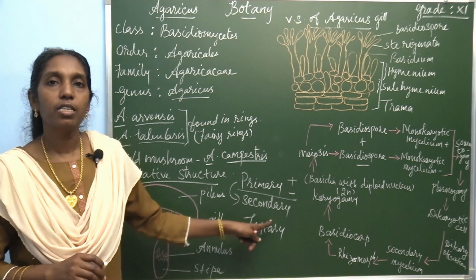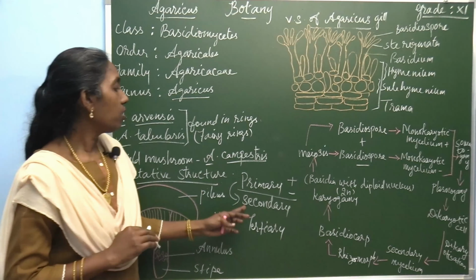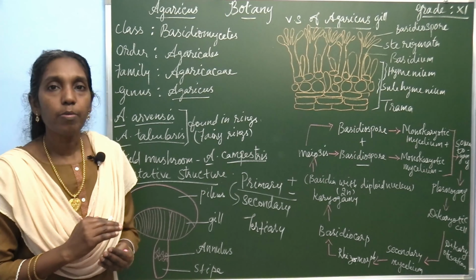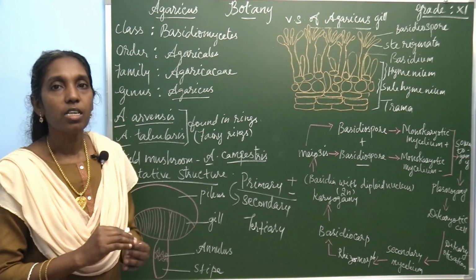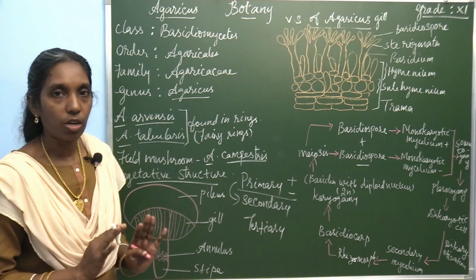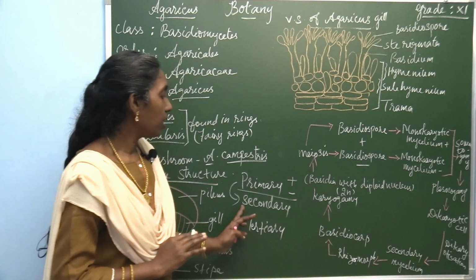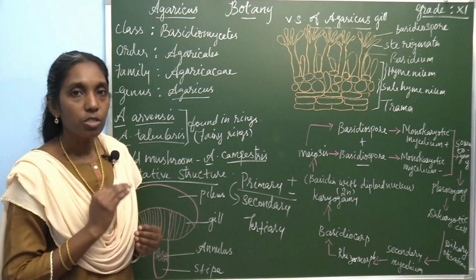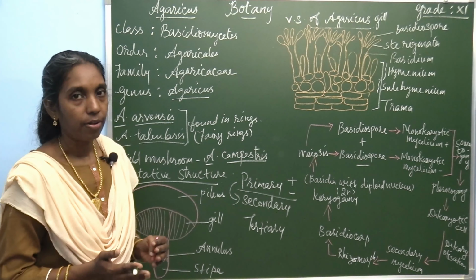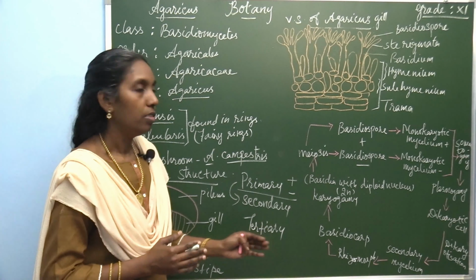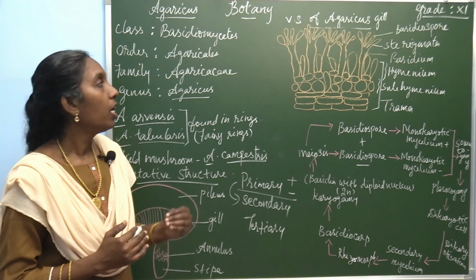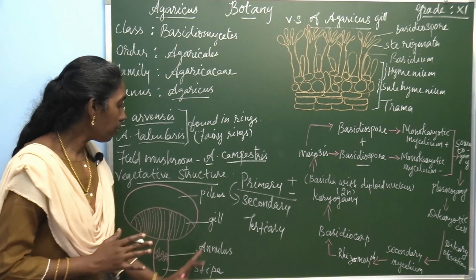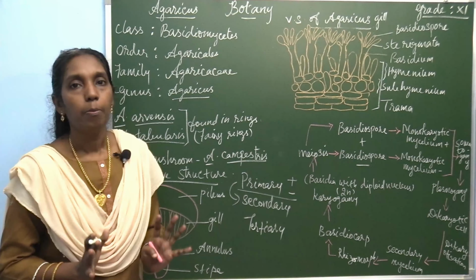Now, secondary mycelium is dikaryotic. This dikaryotic secondary mycelium perennates for a very long period in the soil, and it is known as rhizomorph. And the tertiary mycelium develops from the fruiting body. The fruiting body is called the tertiary mycelium.